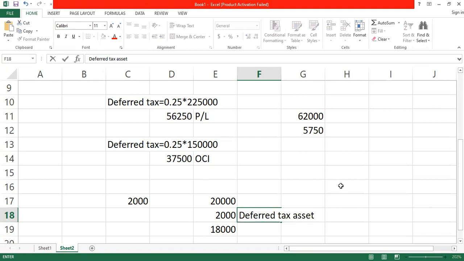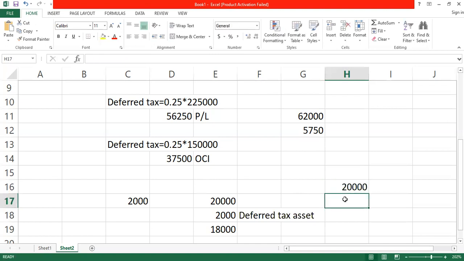But what normally happens is that you have made a loss of 20,000, but you are telling the tax authority that in the next 3 years you can only make a profit up to the value of 15,000.